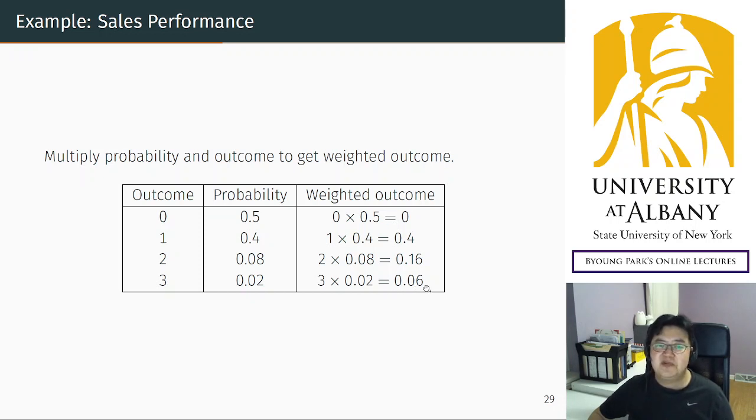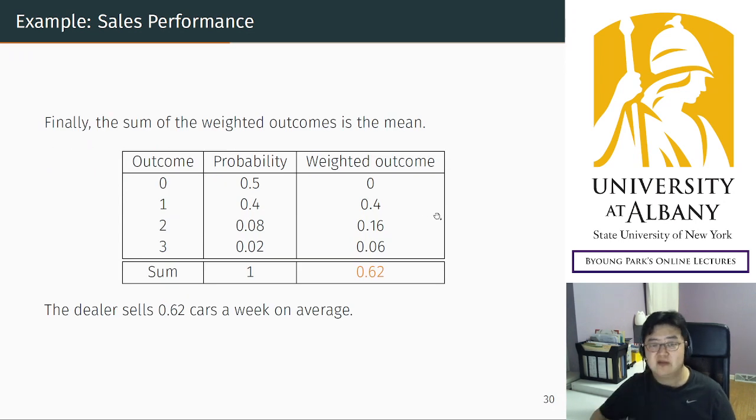These are probability weighted outcomes. Then, once you have the probability weighted outcomes, sum them. So you get 0.62 cars per week. That's the average. The dealer sells 0.62 cars a week on average, right? So, okay, that's how we calculate the mean. It's simple, just tedious algebra, but the basic principle is quite intuitive.